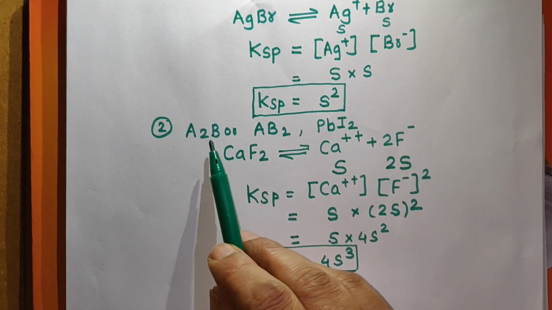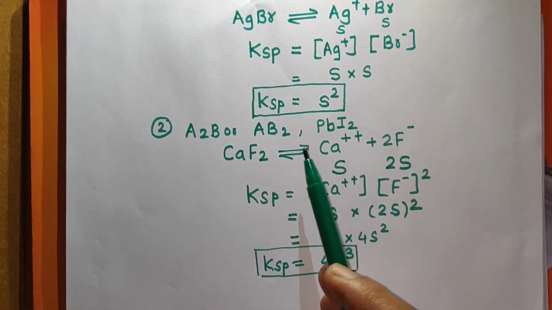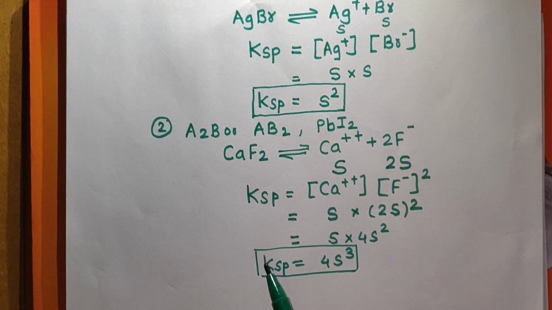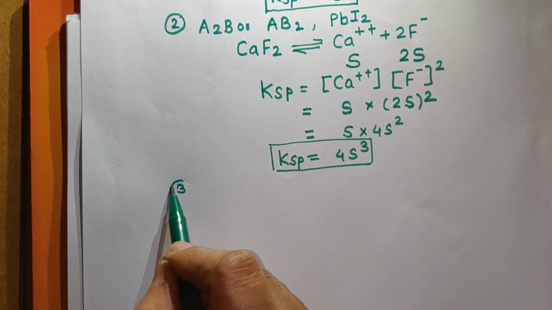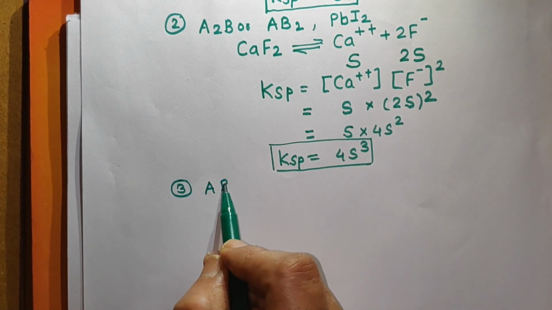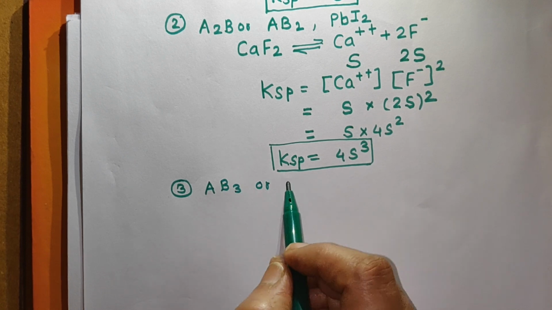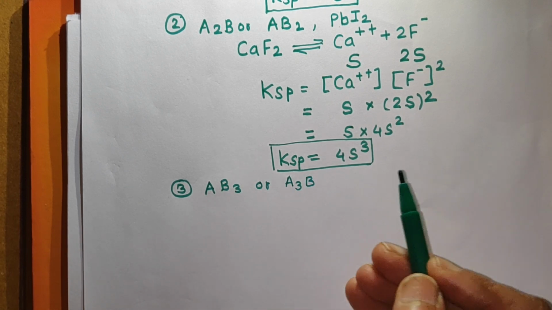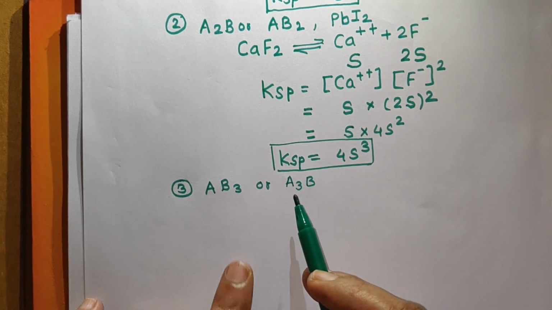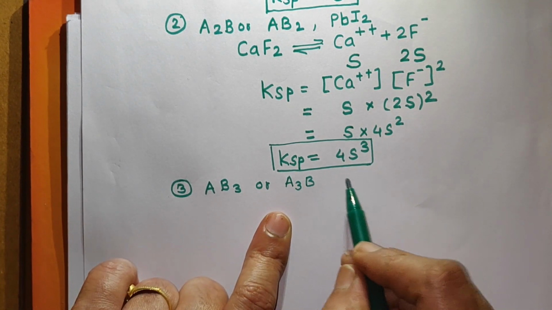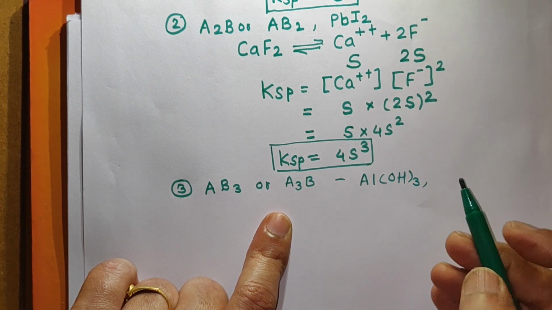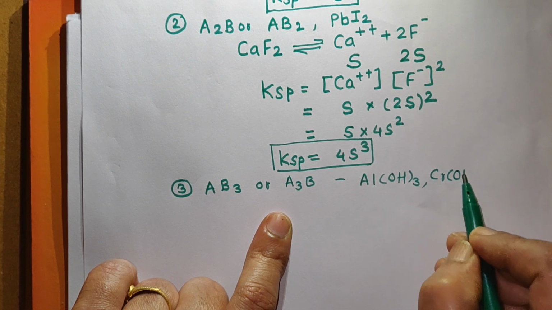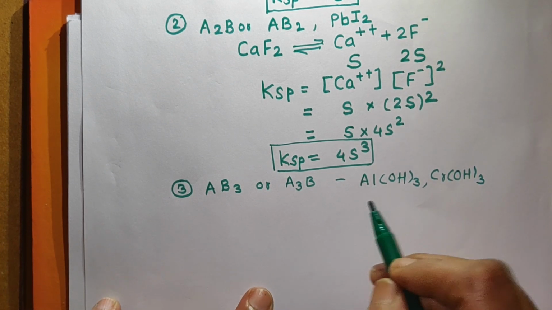So remember, for such type of salt, first you have to write the ionization, you have to obtain the relation between KSP and S. Now suppose we have third type of salt. We can say here it is AB3 or A3B type of salt. That is, one of the stoichiometric coefficient is 3 and one is 1. For example, suppose we have Al(OH)3. Now Cr(OH)3. These are the sparingly soluble substances.